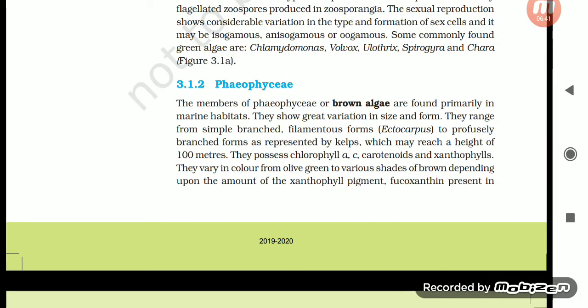Phaeophyceae. The members of Phaeophyceae, or brown algae, are found primarily in marine habitats. They show great variation in size and form. They range from simple branched filamentous forms like Ectocarpus to profusely branched forms as represented by kelps, which may reach a height of 100 meters. They possess chlorophyll a, c, carotenoids, and xanthophylls. They vary in color from olive green to various shades of brown depending upon the amount of the xanthophyll pigment fucoxanthin present in them.